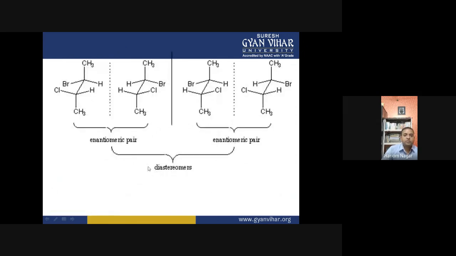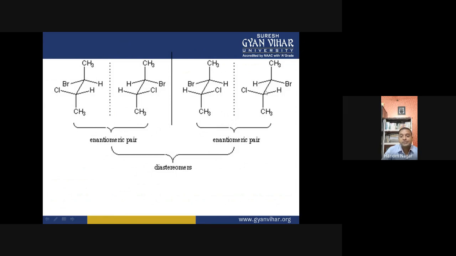If we talk about these compounds, these are an enantiomeric pair. This is an enantiomeric pair. This is also an enantiomeric pair. Means when we see this compound in the mirror, then it will look like this. Non-superimposable mirror images are called an enantiomeric pair. And when we see this compound in the mirror, then it will look like this compound.